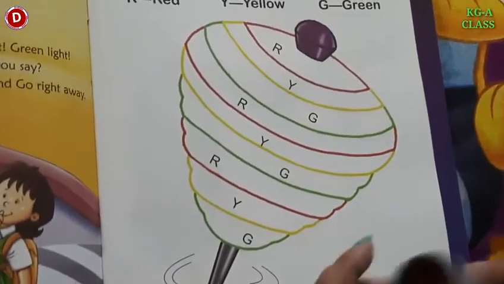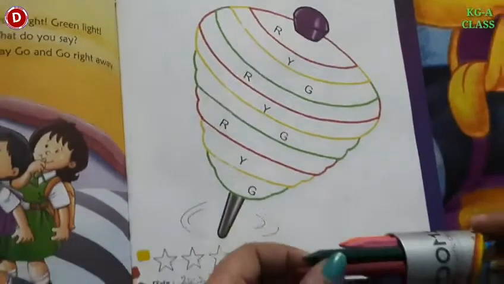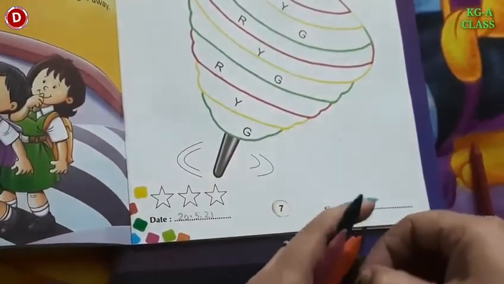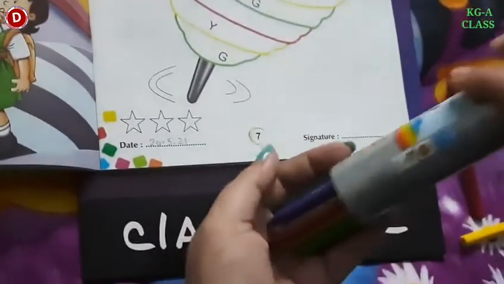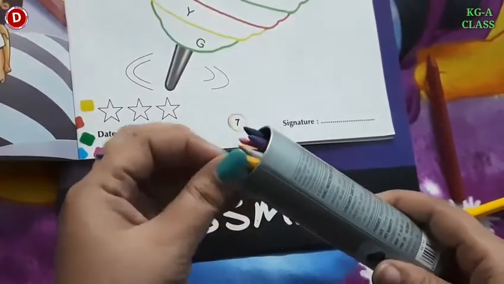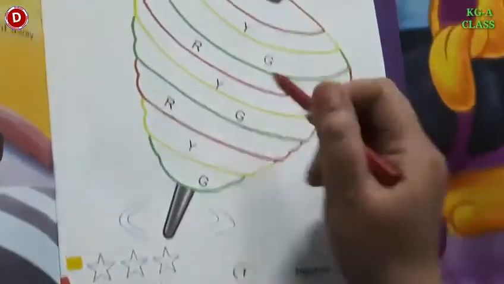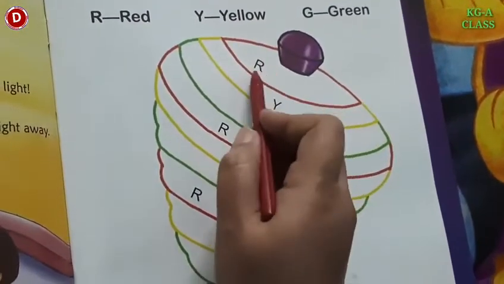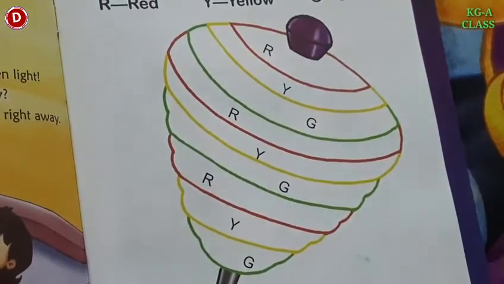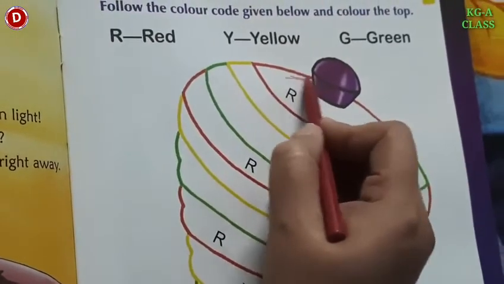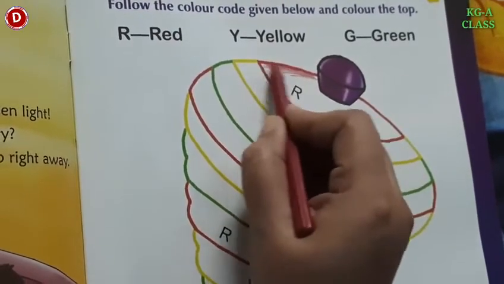Now let's take out red color, yellow color and green color. Okay children, so let's start with the yellow color first. R for red. So where R is written, you have to color that part with this red color. So let's start coloring. Slowly, slowly, evenly.